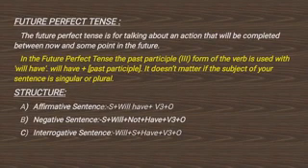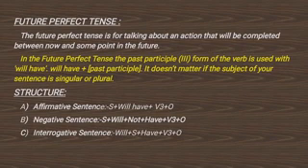After that comes future perfect tense. The future perfect tense is for talking about an action that will be completed between now and some point in the future. The structure of future perfect tense is subject plus will plus have plus verb's third form plus object.